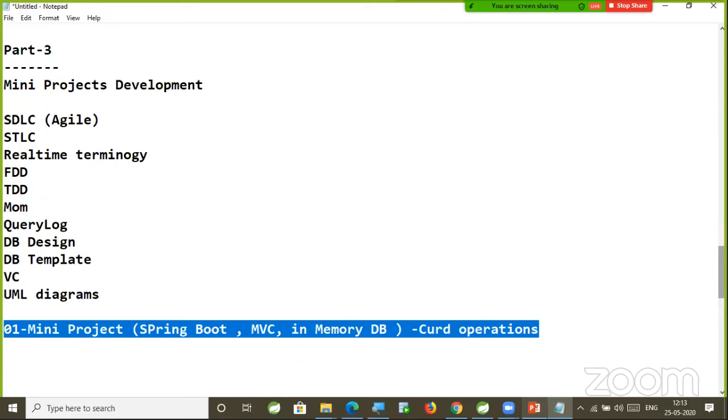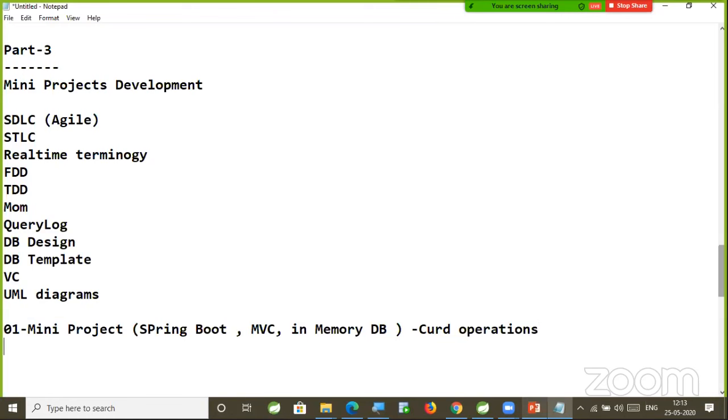Once we complete this first mini project, then we will use all the tools that we learned. Logging we will perform, code review we will perform, memory analysis we will do, Jenkins we will use to deploy, Docker we will use to deploy, and performance testing we will do using JMeter. Like that, we are going to develop this mini project.